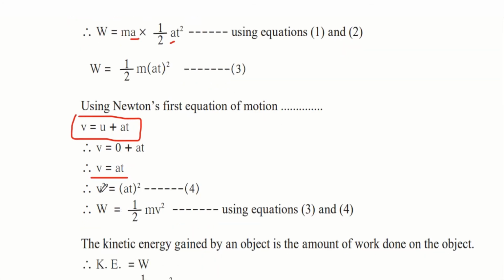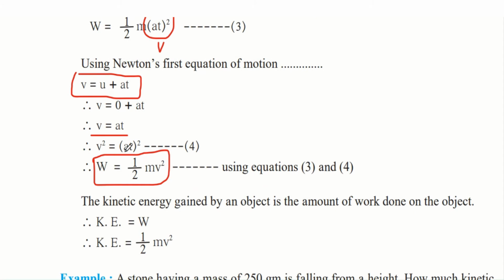Using algebra, we know that squaring on both sides is possible. Now we know v square is equal to at square. So we will substitute this at square with v square. Therefore, we will get W is equal to half mv square. Now we got another formula for work, that is half mv square.